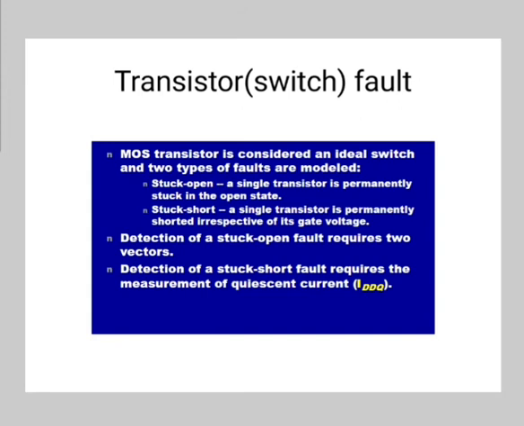The degree of testability of a circuit, that is controllability and observability, can be measured with respect to whether test vectors are generated deterministically or randomly.